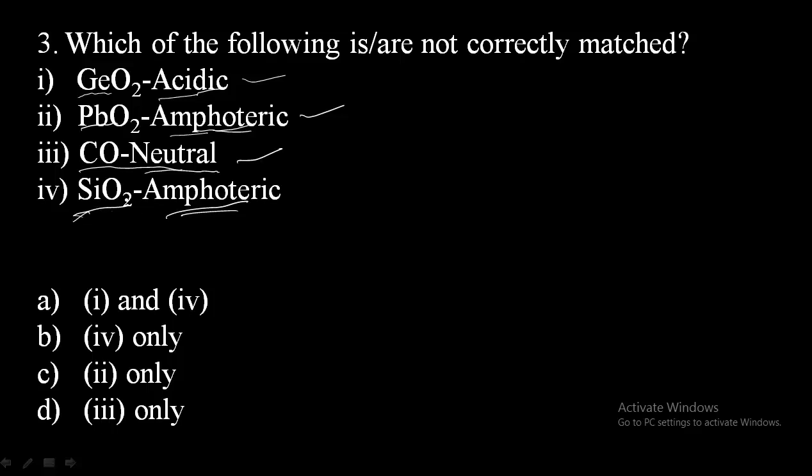Since silicon is a non-metal, non-metallic oxides usually show acidic character. But here they have given amphoteric, so this is the incorrect one. Therefore, among these, silicon dioxide, that is the fourth, is not correct. So option B would be the right answer.